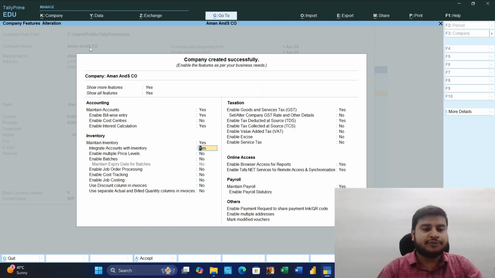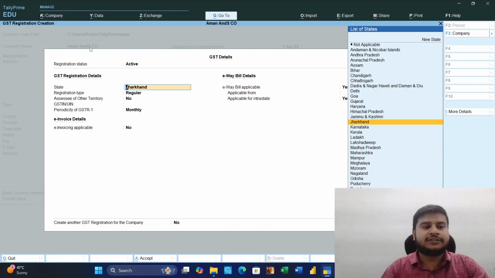Then inventory, maintain inventory, no problem. Integrate accounts with inventory, okay. Multiple price level, batch, job tracking, cost tracking, job costing. Use discount column in invoice. Use separate actual and billed quantity in invoice. Taxation is very important. Enable GST. Yes, we will enable GST.